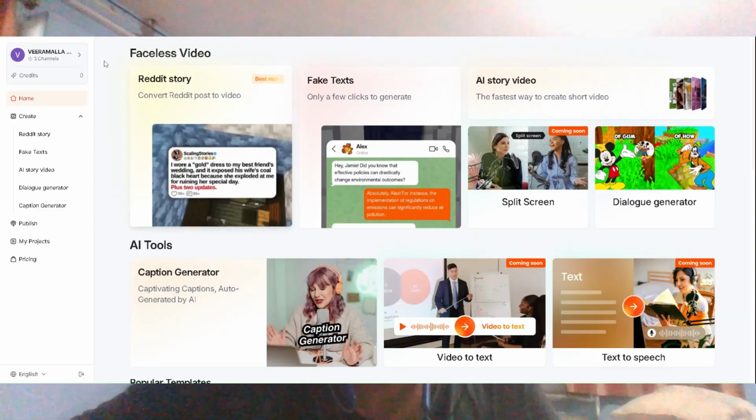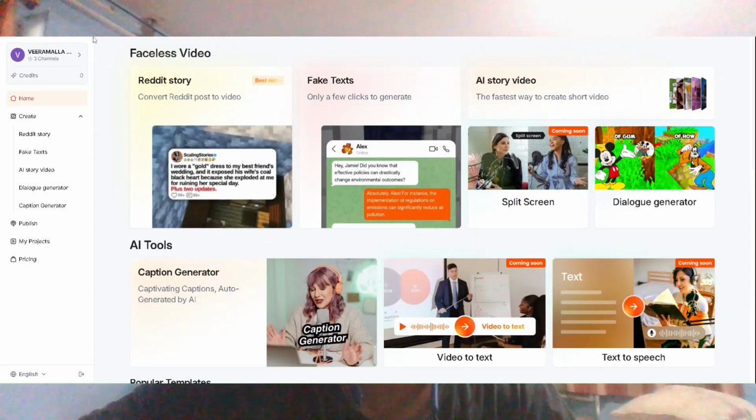Just head over to Google, type short.ai, and click the top link to explore. I will also leave the link in the description for easy access. Now, let's check out these amazing features. Head over to Google so that you will be able to see the screen after typing short.ai, this one.